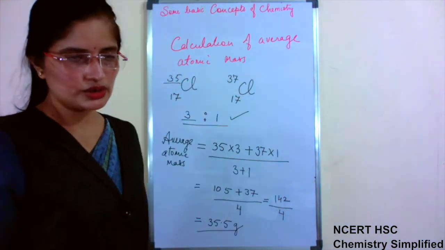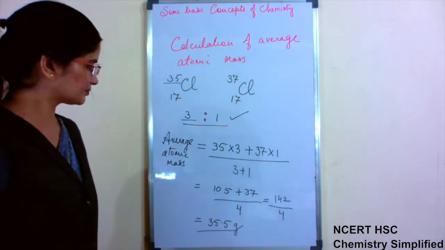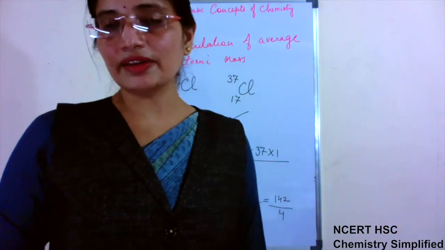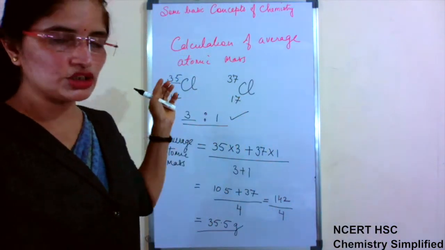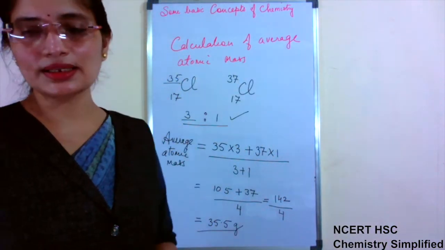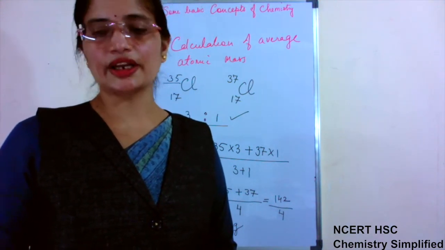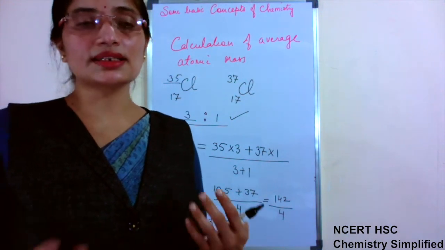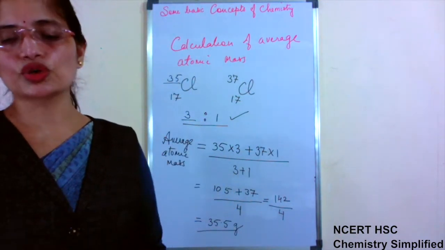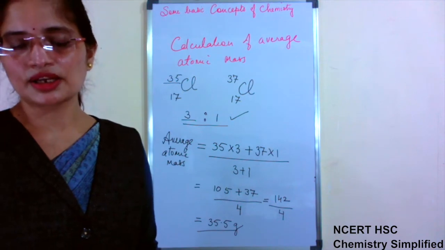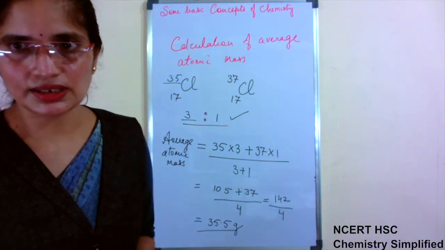No, we do. In case of hydrogen also we have to do this. Because again it will come according to the natural abundance. The natural abundance of the first, 1H1, is too much as compared to the rest two. That is why the final calculation of the average atomic mass actually comes to 1.008 only. That is why it appears to you that we are not doing it, but we are doing it in that case also. But the rest two isotopes are very less in natural abundance, so the calculation part comes very less. Is it clear? So any question is there, please ask.